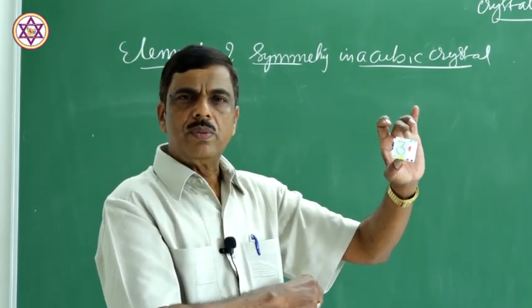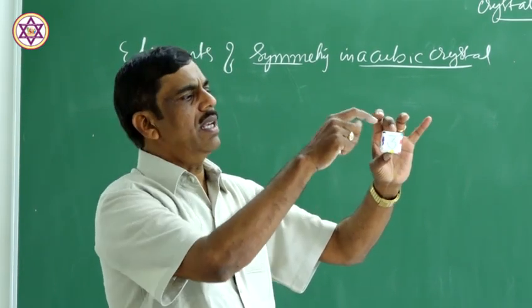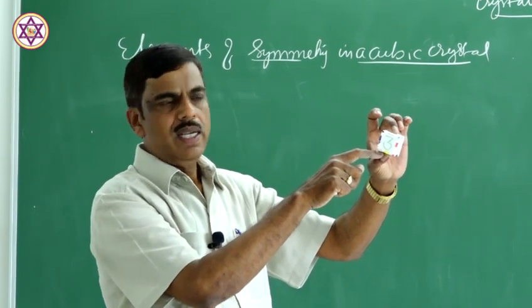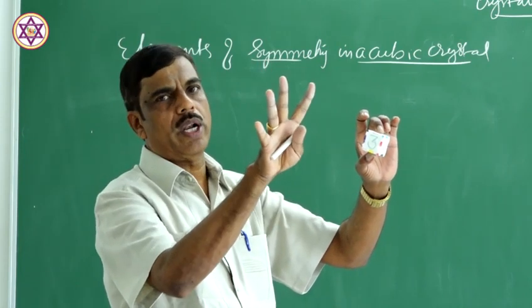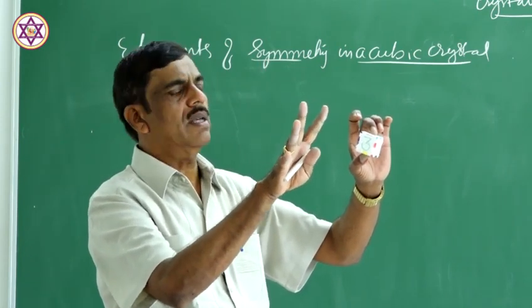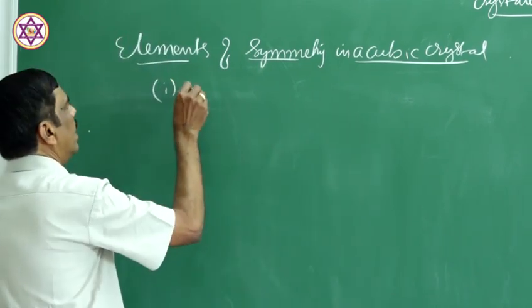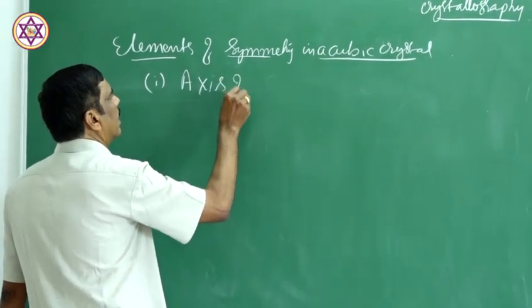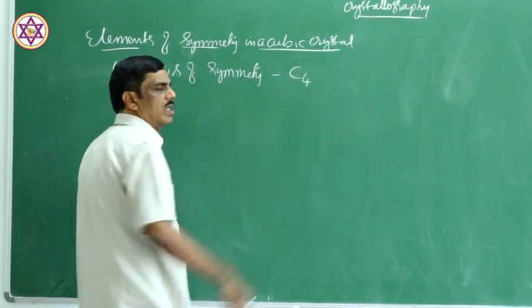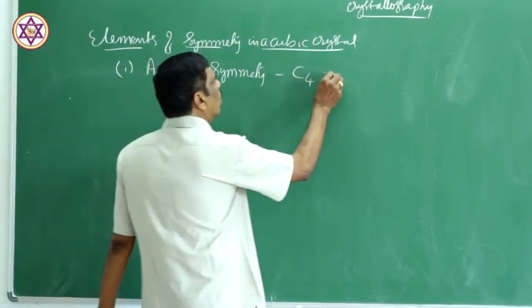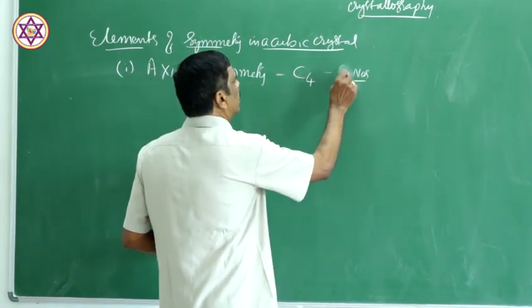How many C4 axes of symmetry are possible here? Since there are 6 faces, for each axis passing through the opposite faces, 3 axes are possible, which give the same appearance 4 times. So, the 4-fold, that is C4 axis of symmetry, there are 3 numbers.